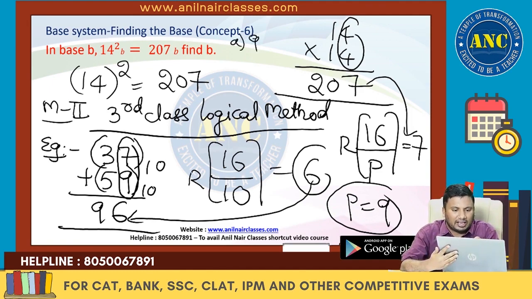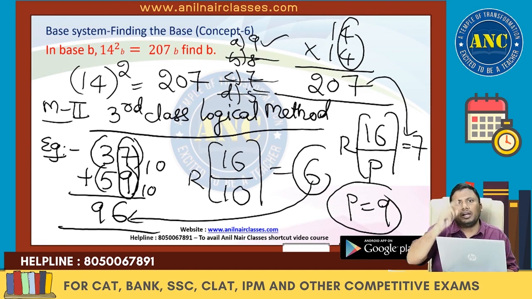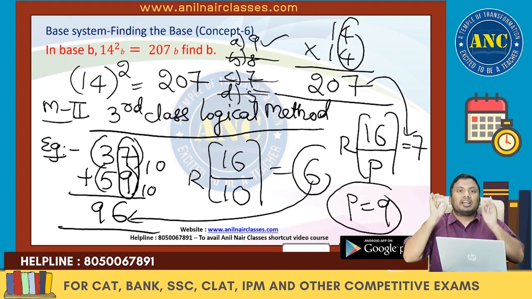Options will be there, right? 9, 8, 7, 5. You just do it. 4 fours are 16. 16 divided by 9, the remainder is 7, which is the unit digit. 16 divided by 8, the remainder is 0, but the remainder should be 7. 16 divided by 7, the remainder is 2. 16 divided by 5, the remainder is 1. So the answer is 9. Without blindly mugging up the conversion, don't do it. Don't do anything that is not required.